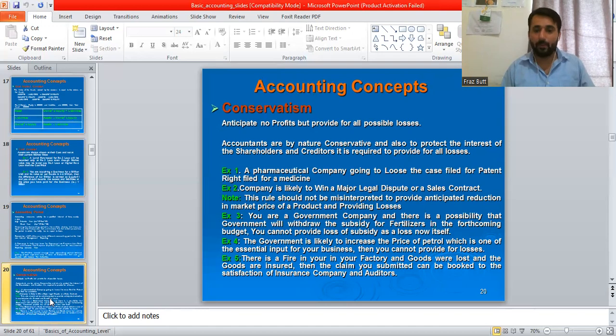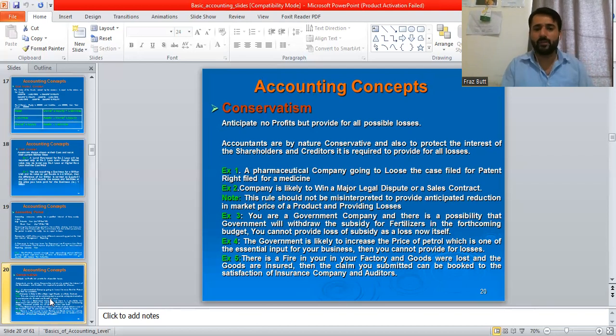Let's read the example and then think it over. Anticipate no profit but provide for all possible losses. We are sure about the sale of 90 breads, those would be sold before the expiry date, because 2 to 3 days are sold, 5 days are mentioned there. But we should be more concerned about entering the possibility of losses.